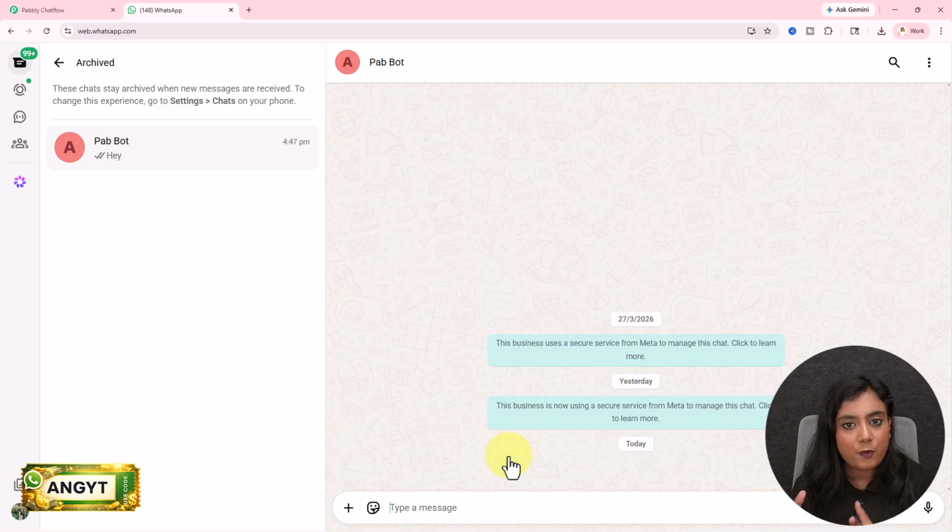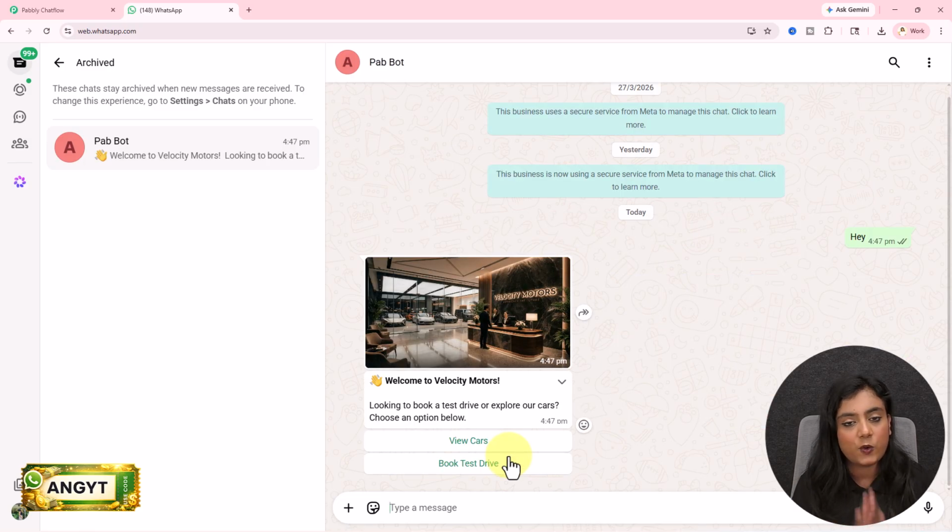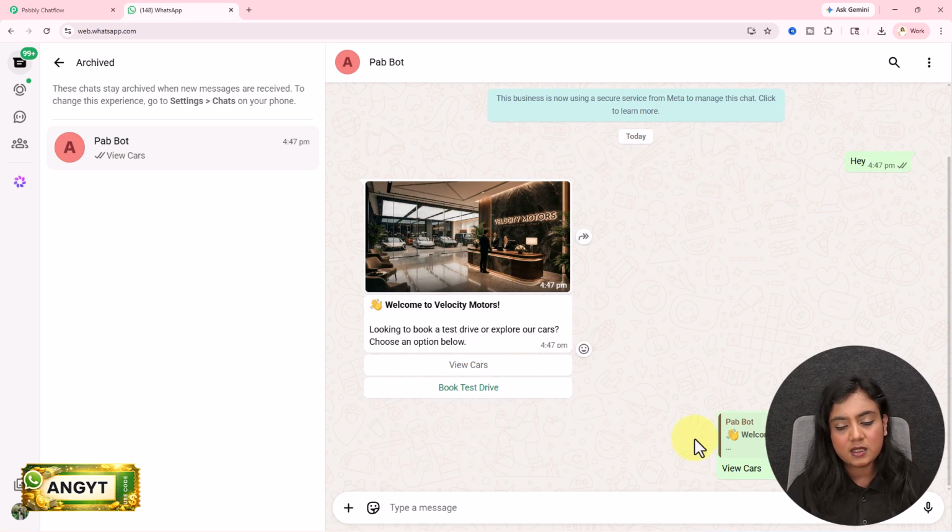As soon as I forwarded this message, within a few seconds, this WhatsApp chatbot has forwarded me a message. Welcome to Velocity Motors. Looking to book a test drive or explore our cars? Choose an option below. I want to view cars first. So I will select the option of view cars from the bottom options.